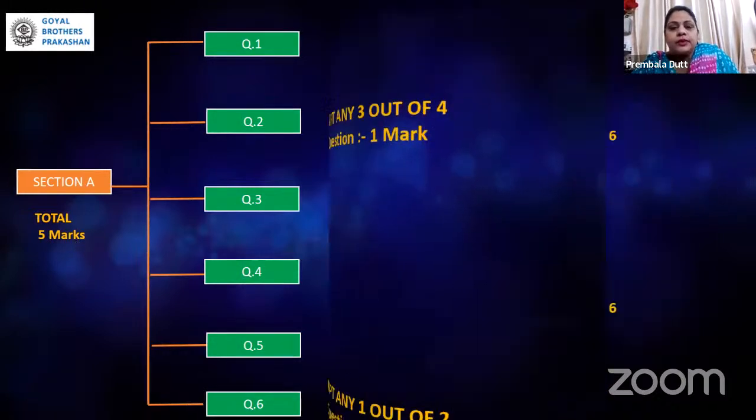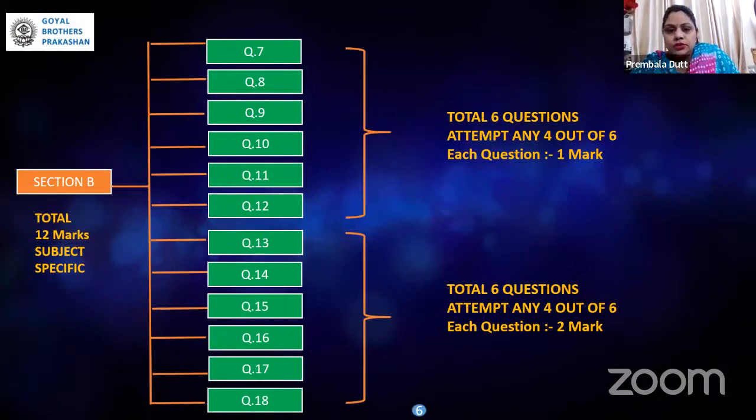Now we move to section B, and there will be in total 12 questions starting from 7 to 18. But yes, it is further divided into 2 parts. The total weightage of section B will be 12 marks. It is subject specific, but yes, there are choice options given.